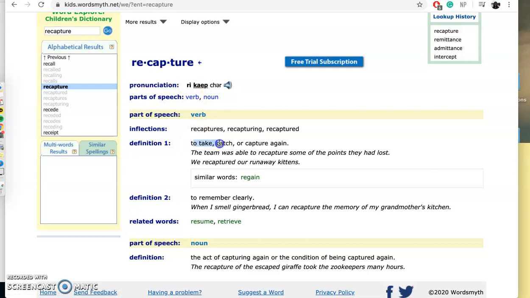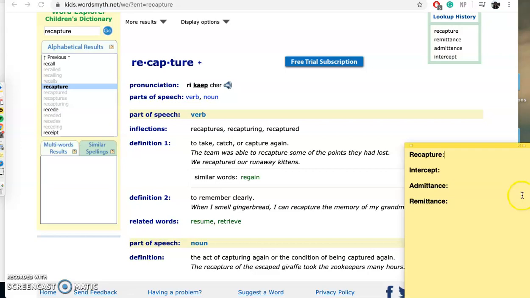It means to take, catch, or capture again. So basically to catch it again. So we recaptured our runaway kittens. So we caught the kittens again. We took them back. So recapture means to take, catch, or capture again.